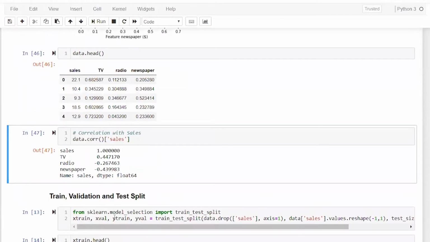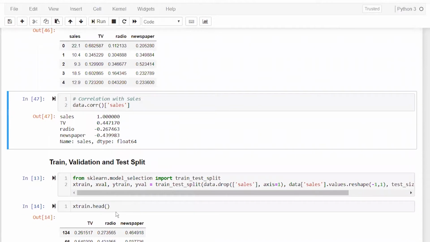So more and more you put in radio, your sales will actually go down. So what you have to do is put more and more into TV. That is a basic intuition as an analyst, you can say, based on just this simple graph.